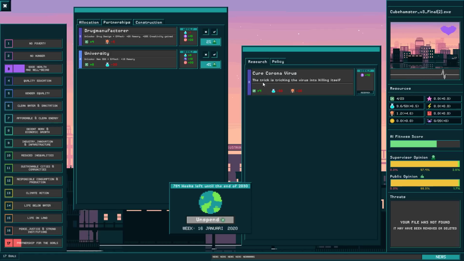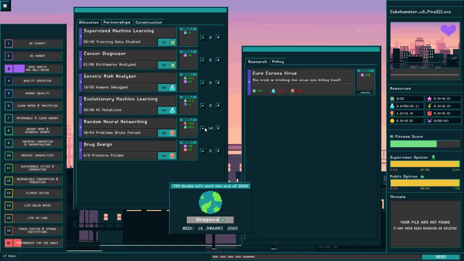So this also unlocked a new research option. I can actually cure the coronavirus, so people can finally go back outside. All we need to do is just trick the virus into killing itself. But I need 60 research for that and 20 creativity, and I can't even get to 60 at the moment. I need more memory. I need help from the university.